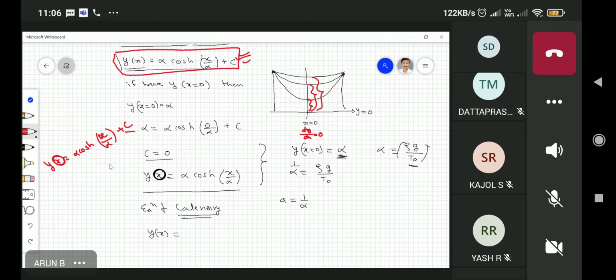Sir, y equal to alpha is just an assumption. Actually, you can see that alpha is again equal to rho g by T0. No, this is constant, no? Alpha is constant. See, this is the distance of the wire from this point, which is constant. You can actually put the wire close to the ground also, because in that case y equals 0 at x equals 0. Okay, isn't it?